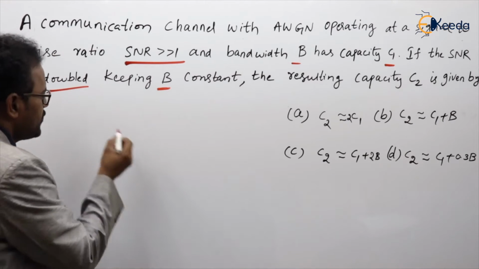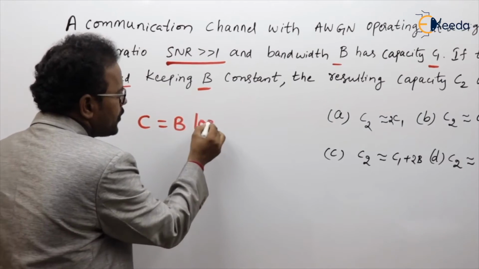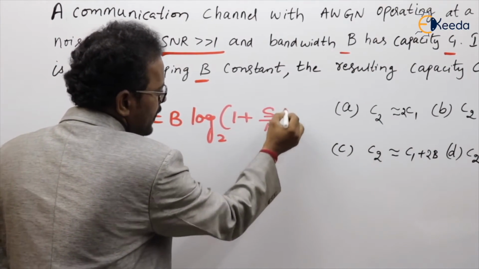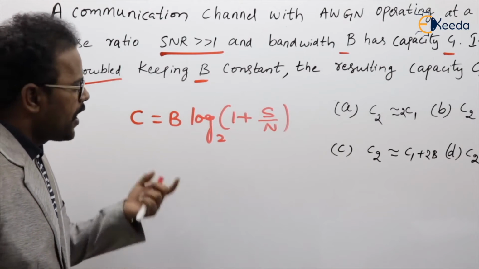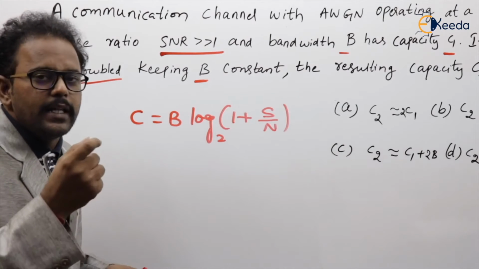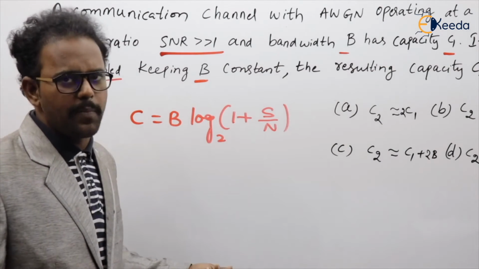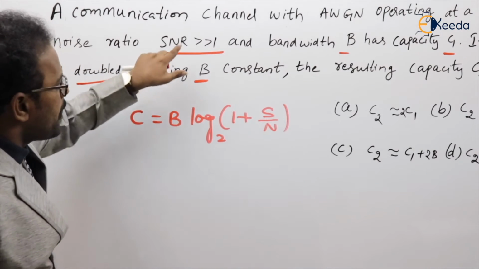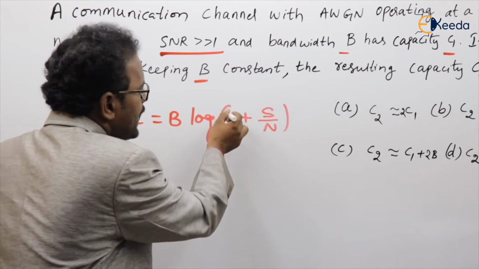And we know the capacity formula: C equal to B into log base 2 of 1 plus S by N. S by N is called signal to noise ratio. Of course, what is channel capacity? The number of bits carried by the channel per second is called channel capacity. And this is the formula for channel capacity. In the problem itself, he has given that SNR is far greater than 1. So, I can neglect 1.